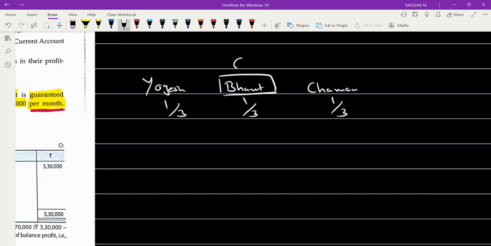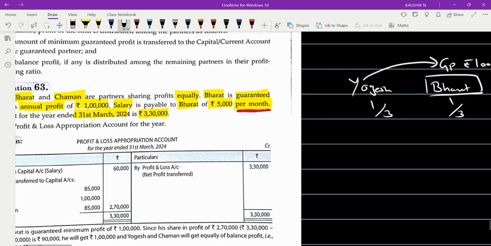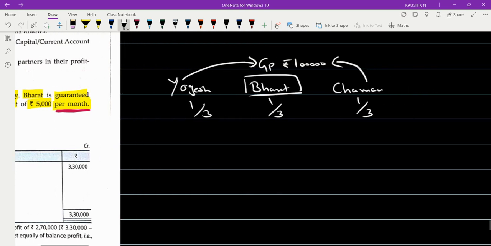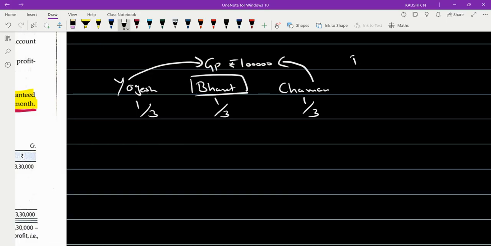He is the guaranteed partner and the amount of guarantee given to him is rupees 1 lakh, and this guarantee is extended to him by these two partners. Okay. And in the problem, have they given any deficiency ratio? No. Very good. Okay. So then you will take the deficiency ratio as 1 is to 1. Since it's not given, you take the old PSR, which is 1 is to 1, as the deficiency ratio between Yogesh and Chaman.